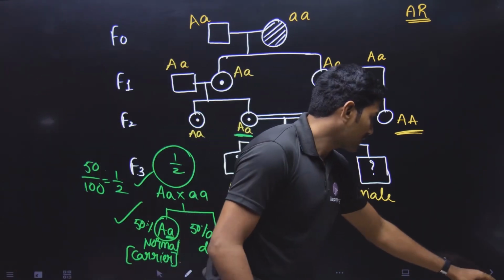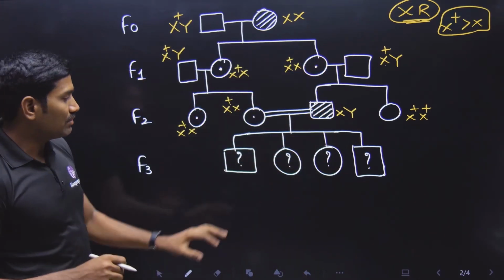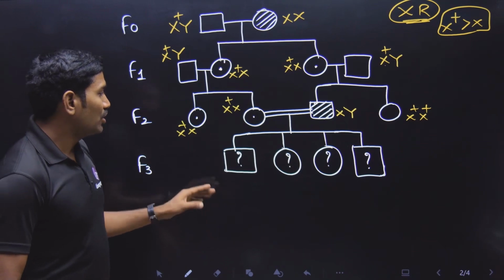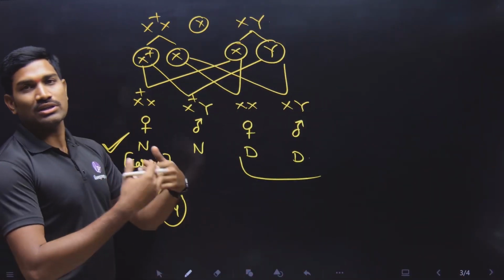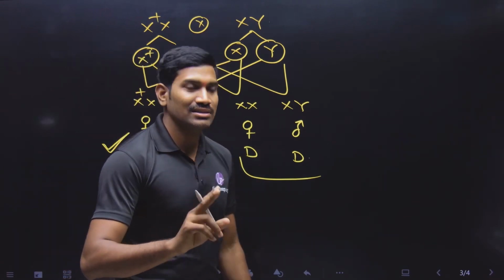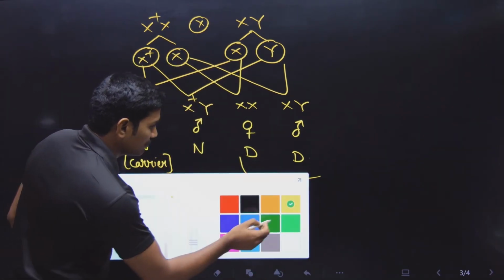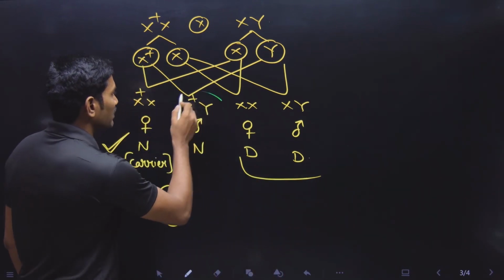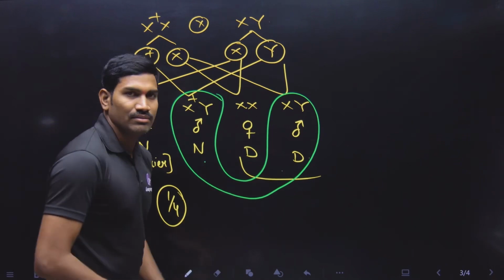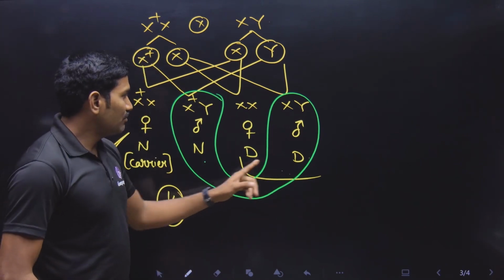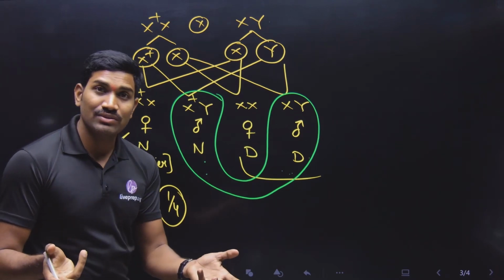But here, if you are considering it as X-linked recessive, then what is the problem? Now observe carefully. You cannot directly say that since you wrote it like this, you are getting 1 by 4, so the answer is 1 by 4. No, you cannot write like this. I'm using a different color here. With respect to males, you just see male and male. Are you observing carriers in the male? No, there are no carriers for the male.